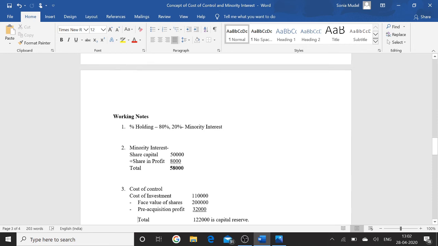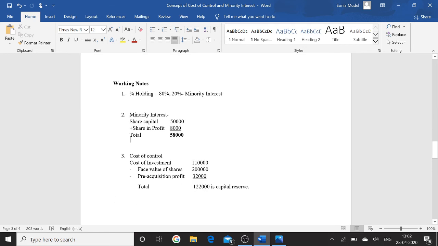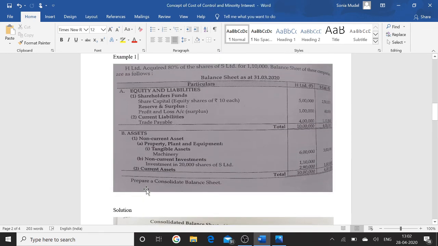Now cost of control. If we consider the cost of control, we have to compare the cost of investment with the face value of the shares. The cost of investment made by the holding company in the subsidiary company is equal to 1,10,000. If we see the face value of the shares, as we know 20,000 shares are acquired by the holding company.